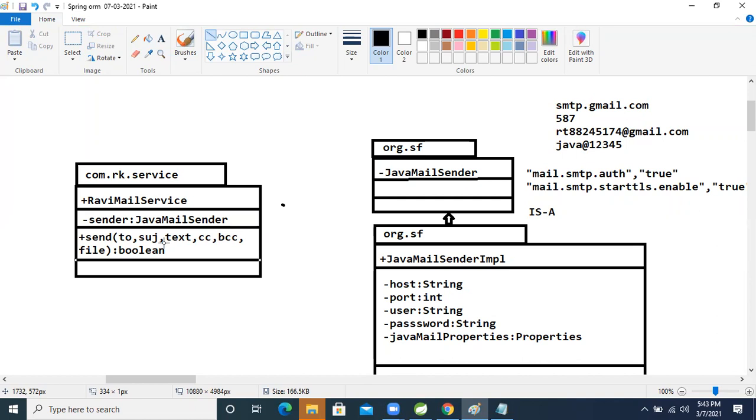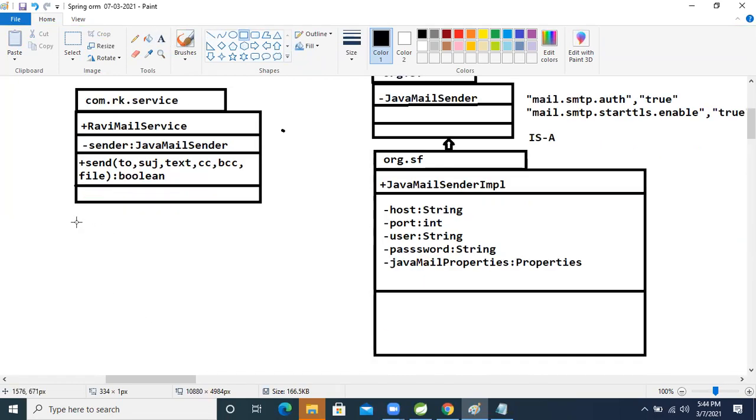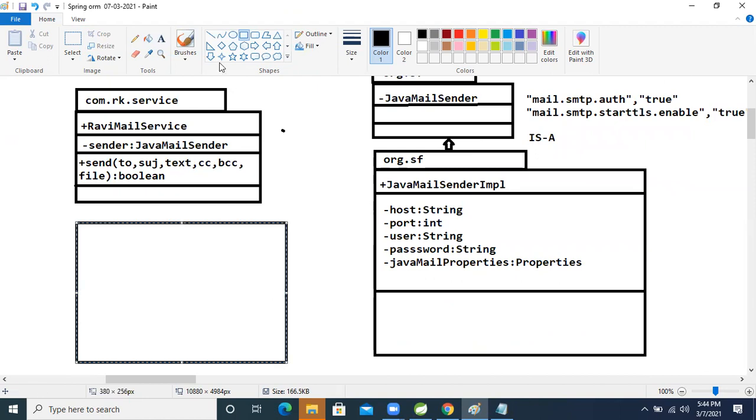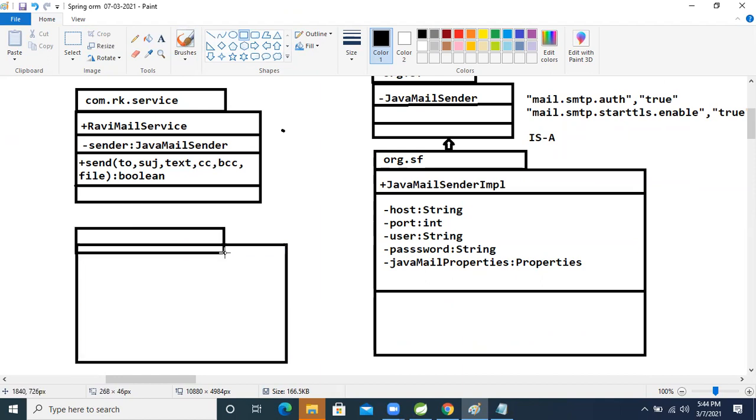But what we will do now, we will take its implementation class, a helper class, where we can perform these operations. Because if we write the logic, it will become too lengthy. So the Spring people have given one more helper class, the Spring framework only. By using this helper class, your burden as a developer will reduce.